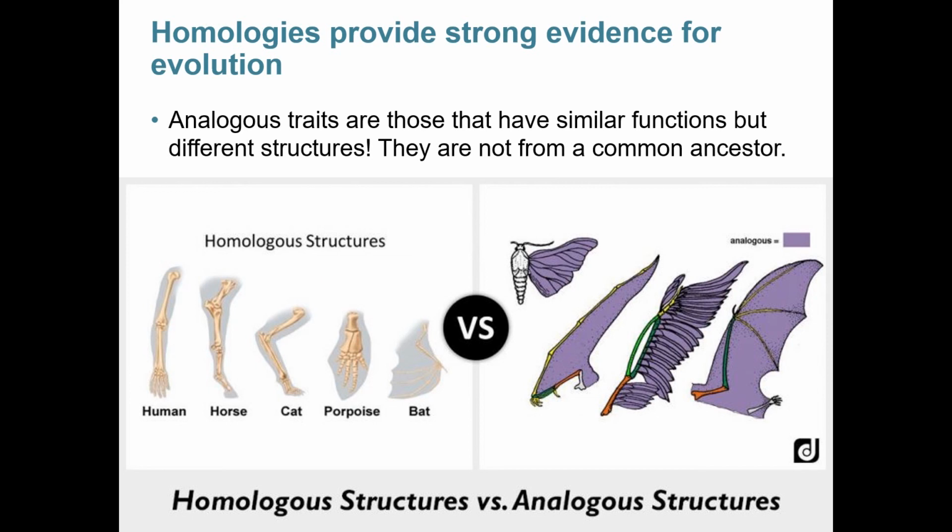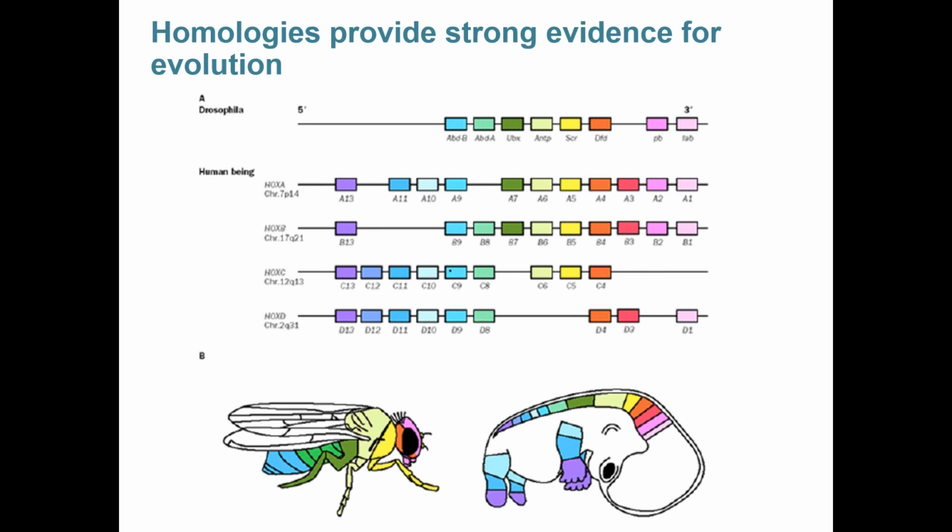Not all homologies are obvious because they're not all physical structures. Some of them are molecular. For example, the fact that Hox genes are conserved across organisms, from a fly to you, means that they are homologous. They have similar structures and similar functions.